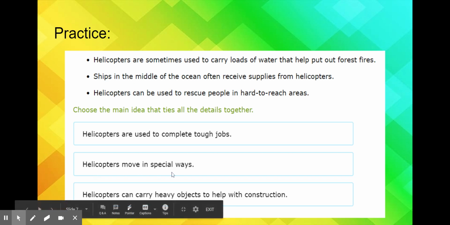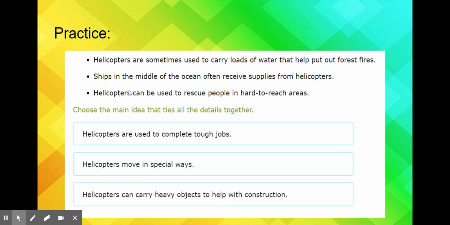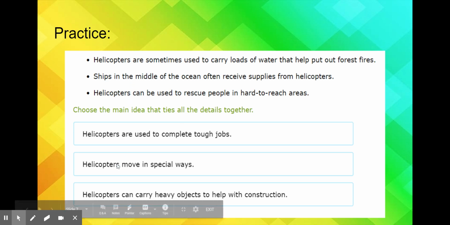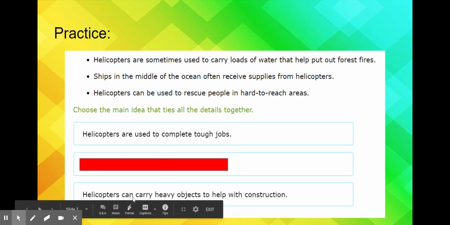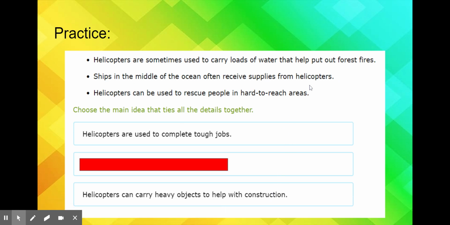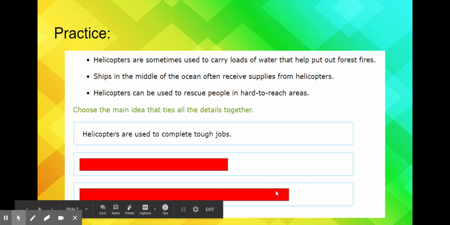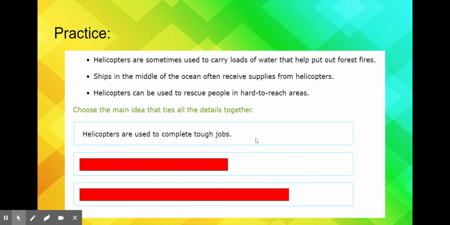Okay, helicopters move in special ways. I know I can mark that one out because none of these three things talked about how helicopters actually move. So we're going to take that one out. Helicopters can carry heavy objects to help with construction. Well, yes, they can carry heavy objects if they're carrying loads of water and carrying supplies. But this word here, construction, nothing up here talks about building anything, so we can take this one out. So this is going to be our correct answer.